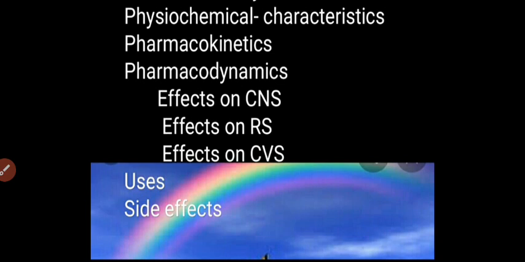Now we will see the effects of ketamine on cardiovascular system. It increases arterial blood pressure, it increases heart rate, it also increases cardiac output. Ketamine causes systemic release of catecholamines. It causes inhibition of vagal nerve. It causes inhibition of norepinephrine uptake at peripheral nerves and myocardium.